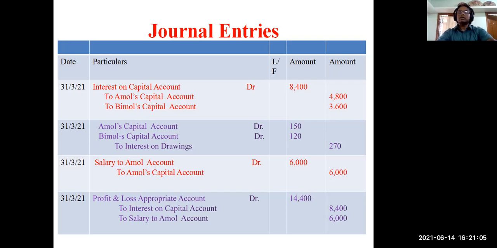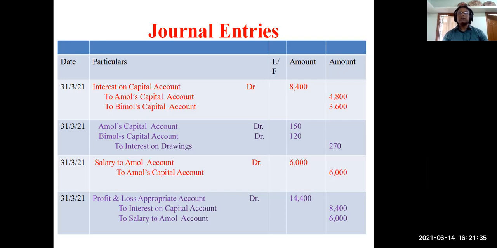See, Amol is getting salary. Only Amol is getting salary. And Amol's capital will increase, isn't it? It is his gain. So salary to Amol account debit 6,000 to Amol's capital account. Amol's capital account is being credited, isn't it? So increasing by the salary. So salary to Amol account debit to Amol's capital account. So this is done. So now see this interest on capital and interest on drawings and salary account.